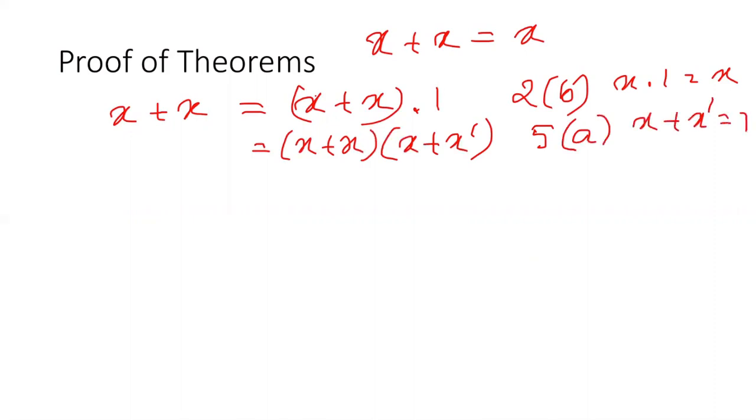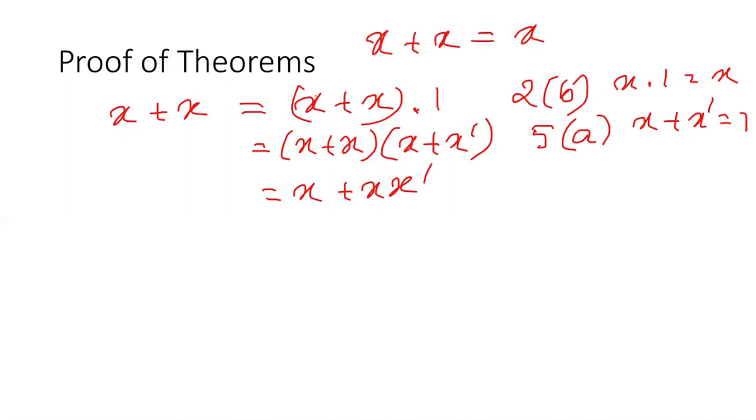So in place of 1 I have written x plus x dash. Then can I write this as x plus x x dash.